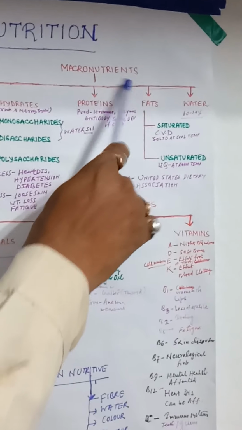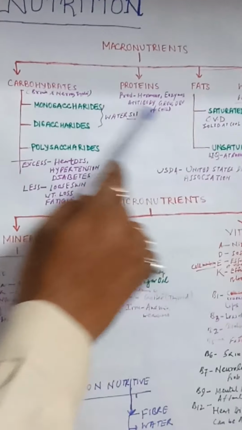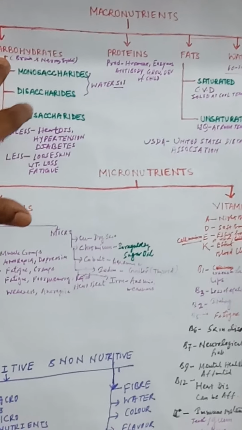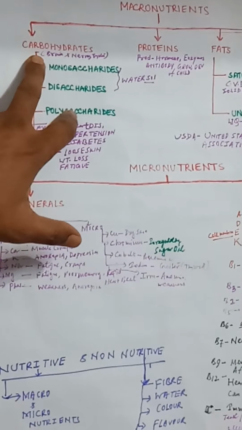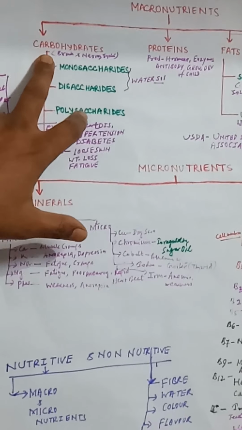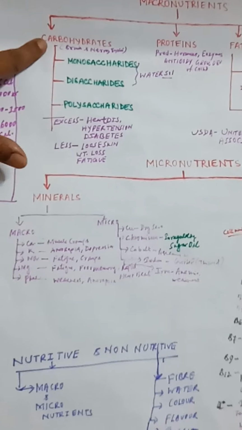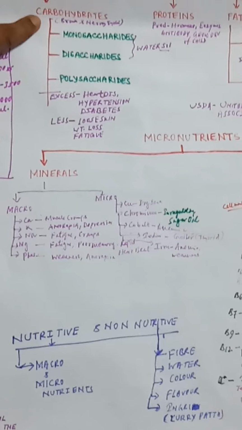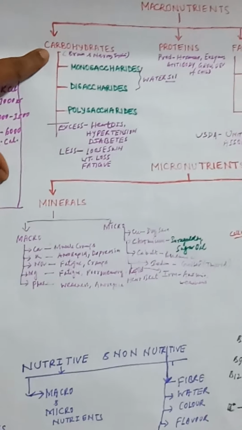Macronutrients: the different kinds of macronutrients are carbohydrates, proteins, fats and water. Carbohydrate normally consists of carbon, hydrogen and oxygen molecules, and it is the only food material which can supply the maximum energy inside our body to perform the different kinds of work.